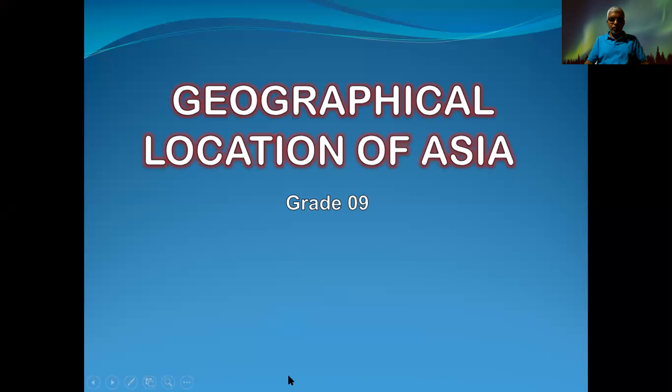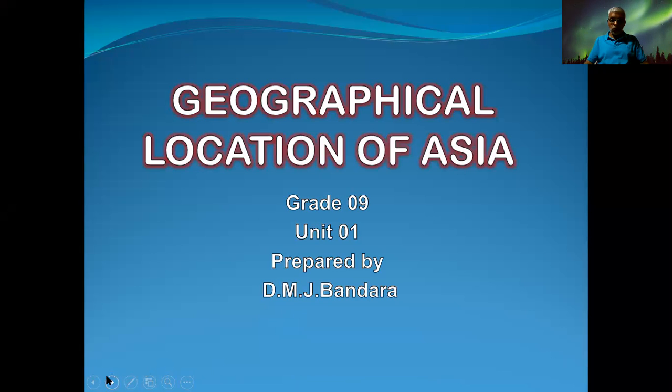When we come to the lesson, first we will study the location of Asia. As far as you know, Asia is the largest continent in the world, and Sri Lanka is also located in the Asia continent.